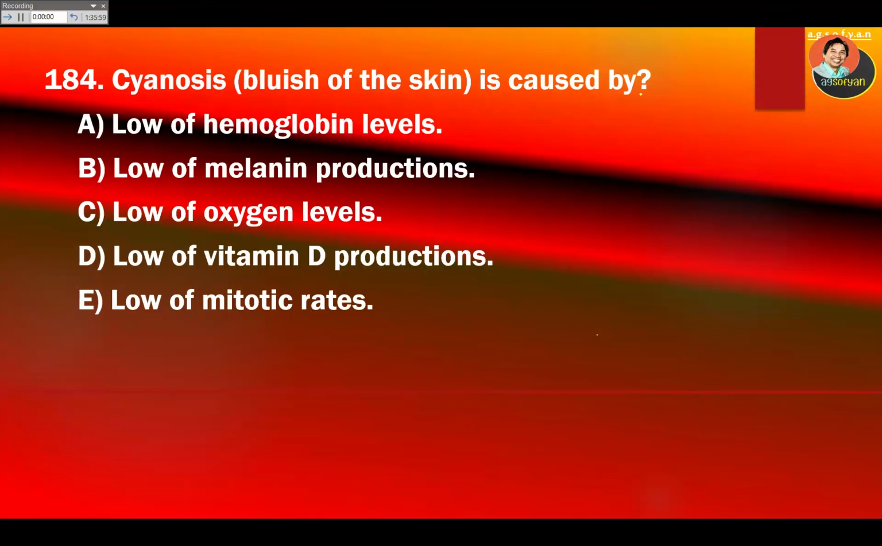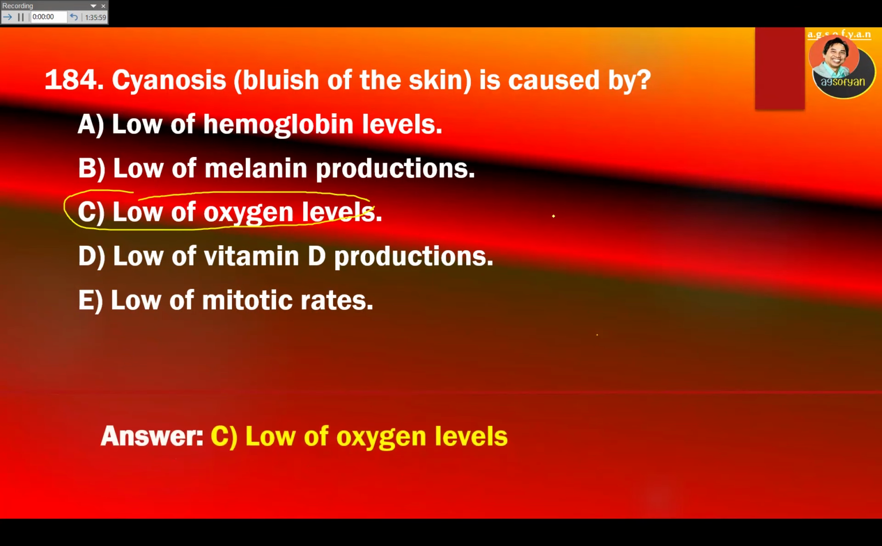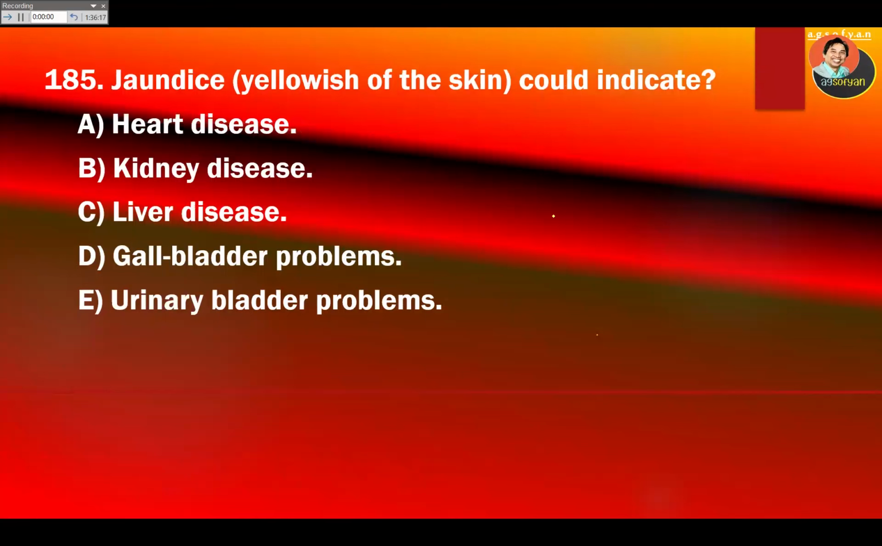Cyanosis, or bluish skin, is caused by less oxygen, so a low oxygen level. Jaundice, or yellowish skin, could indicate an abnormality of blood breakdown, which is red blood cells being broken down in the liver. So if someone has jaundice, it's telling us he or she has a liver problem.